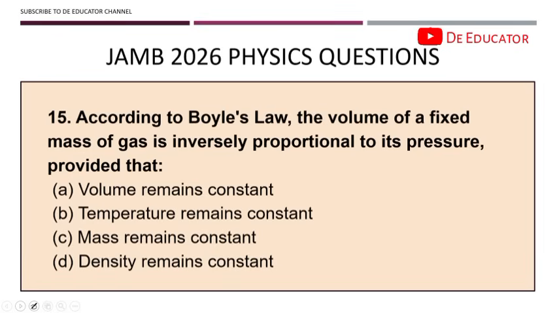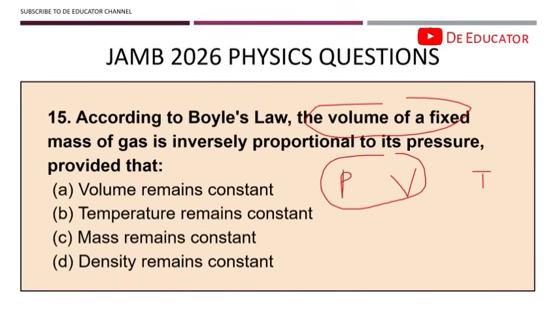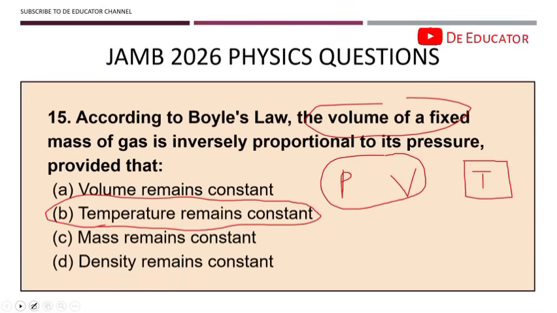All right, so question 15. According to Boyle's law, the volume of a fixed mass of gas is inversely proportional to its pressure, provided that, take note, when it comes to relationships with gases, there are 3 quantities: pressure, volume, and temperature. If 2 exist, the other one is going to be constant. So now the question says that volume exists, right? Then we have pressure also exists. So volume and pressure exist, which means that what is constant is the temperature. So we'll just look for the option that says temperature is constant, and that is option B. Temperature remains constant. Okay.